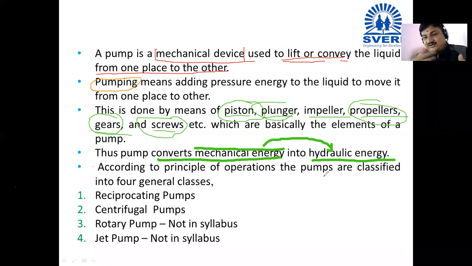Whatever may be, second hydraulic energy, third chemical energy, fourth something, options will be asked. At that time you will have to just keep in your mind that pump converts mechanical energy into hydraulic energy.